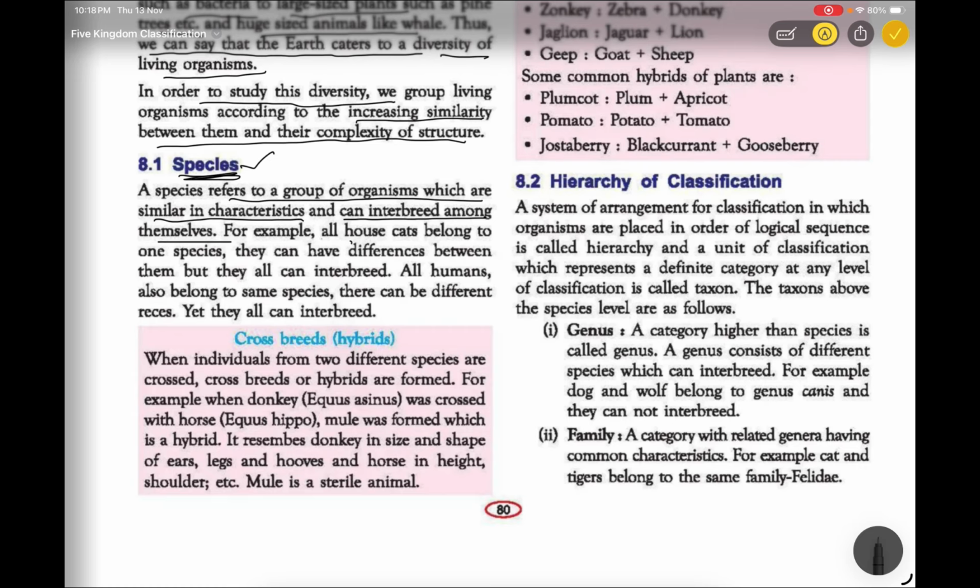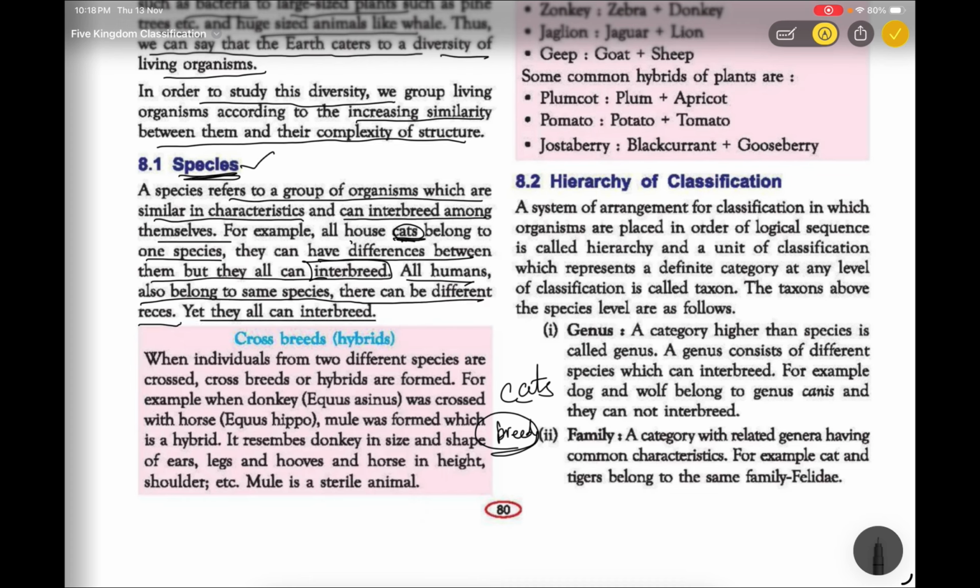Another example is cats, which also belong to one species. They have differences between them, but they can interbreed, so in cats there are many types of breeds. All humans also belong to the same species. They can be different races, yet they can interbreed.